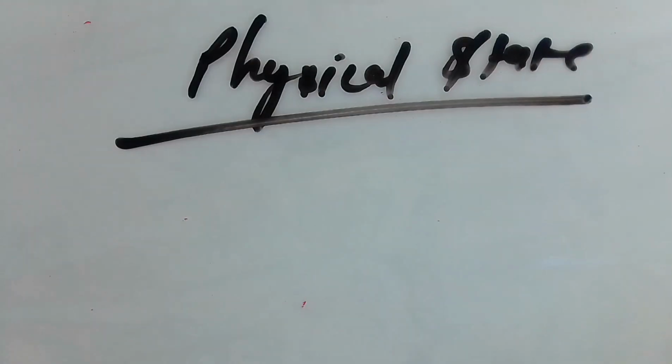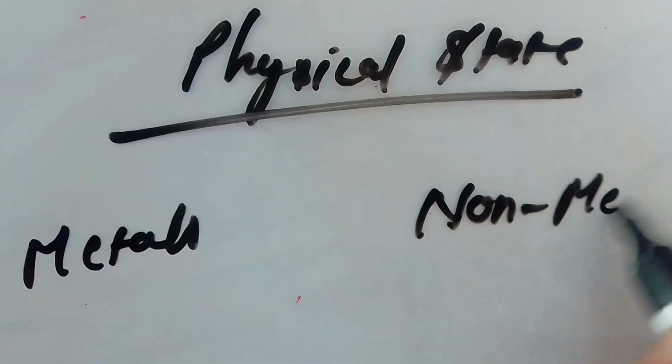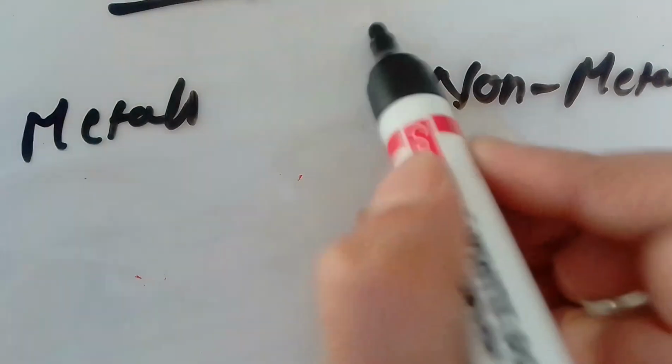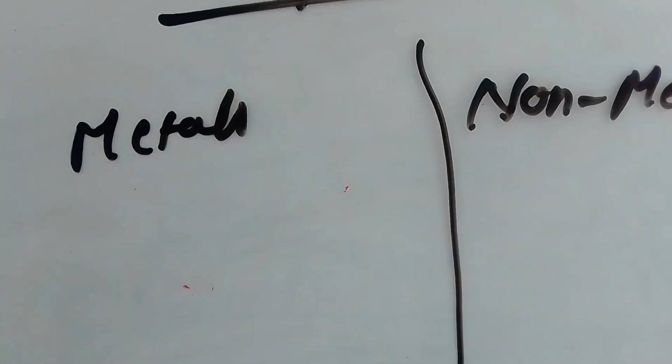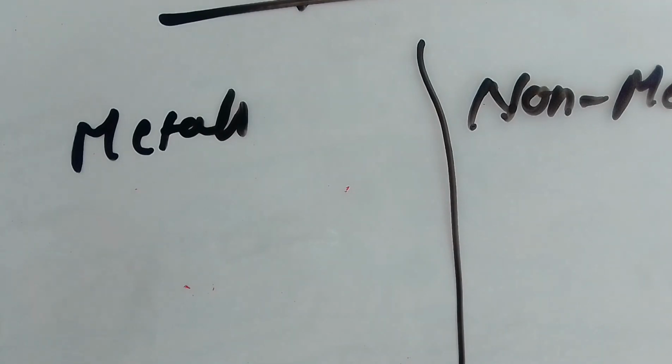First I will take the physical state. If we talk about both metals and non-metals, we can do the comparison also. Matter has three states: solid, liquid and gaseous. So we will talk about those states here.